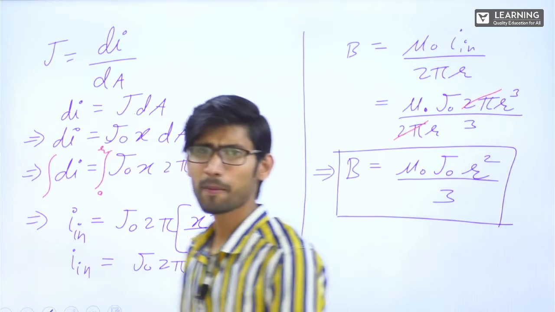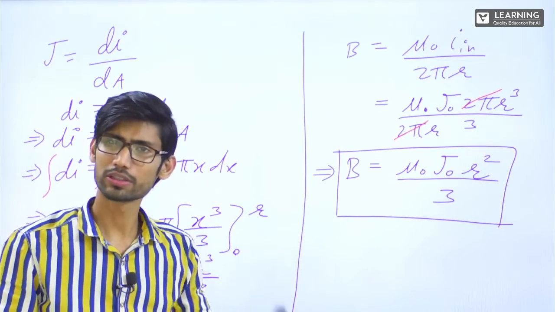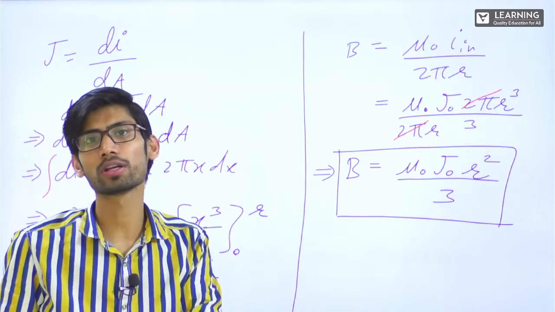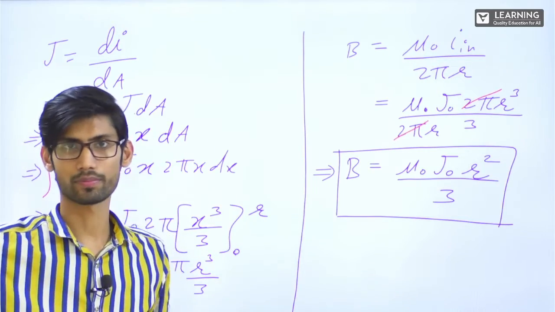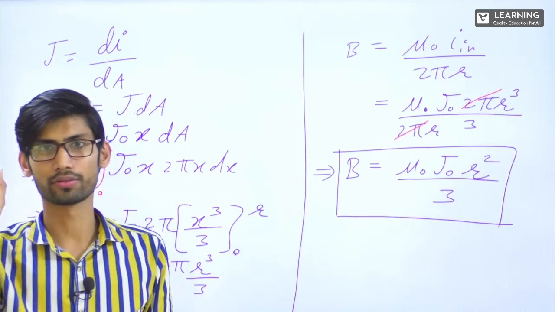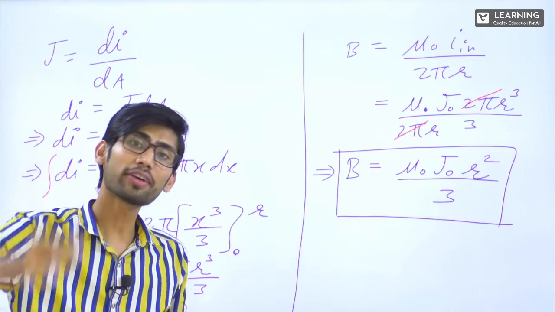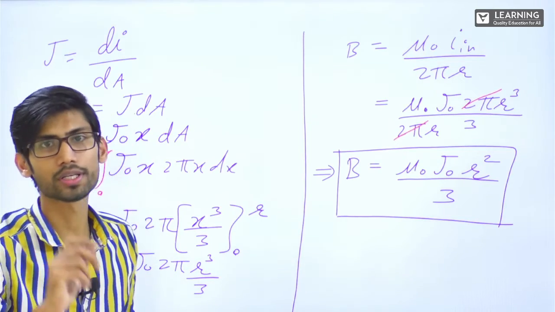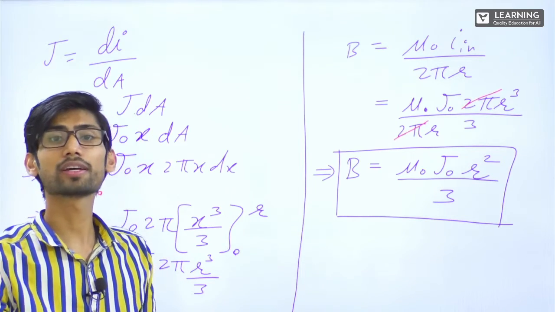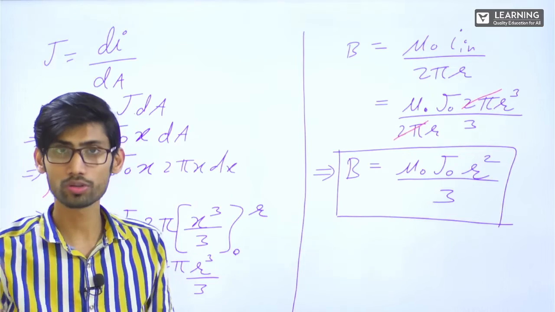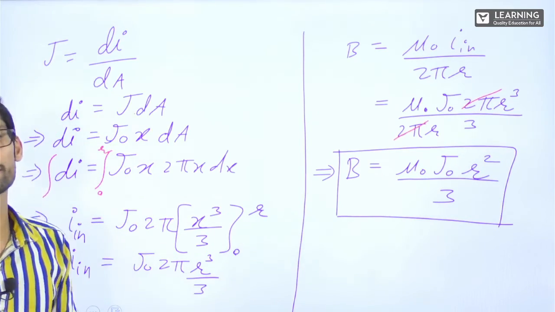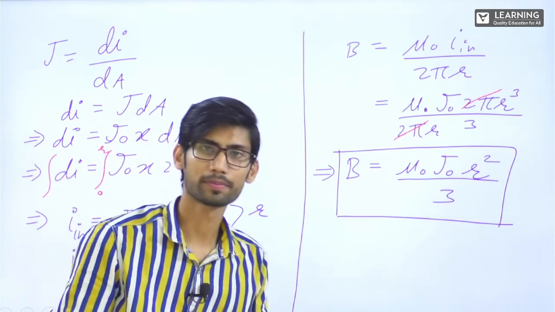Done. Easy. Today's lecture was really easy. It was interesting also. Just try to revise it once again. Try to get the answers of all kinds once again. The first one, infinite wire, right? Try to understand Ampere's Circuital Law. Then get the expression for magnetic field due to an infinitely straight current carrying wire, then due to a cylinder where the current is at the surface, inside the cylinder, outside the cylinder, then due to a cylinder where the current is distributed uniformly throughout the cross section of the cylinder, inside and outside both, and then where it is non-uniformly distributed. Practice this also once. All right.